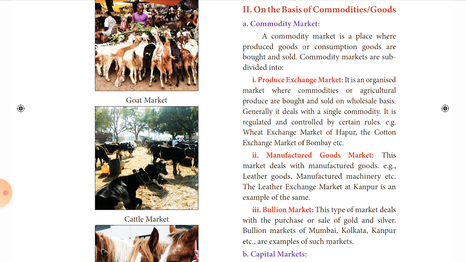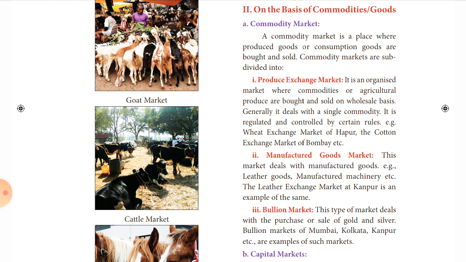So today we are going to see the continuation of the before video, Unit 5 Elements of Marketing, Chapter 13 Concepts of Marketing and Marketer. In this class we will especially see about the classification of market on the basis of commodities or goods, on the basis of economics and on the basis of transactions. So let's move on to the chapter.